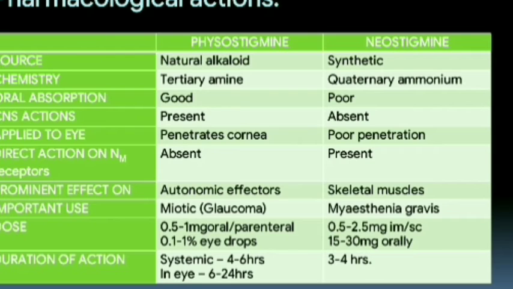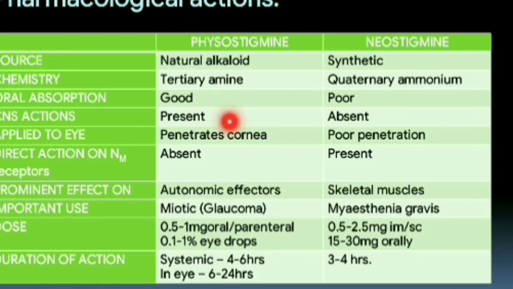Now let's see the pharmacological actions of the drugs. Physostigmine and neostigmine. The differences: physostigmine is a natural alkaloid while neostigmine is synthetic. Physostigmine is a tertiary amine, neostigmine is a quaternary amine. Oral absorption of physostigmine is good, but neostigmine is poorly absorbed orally.